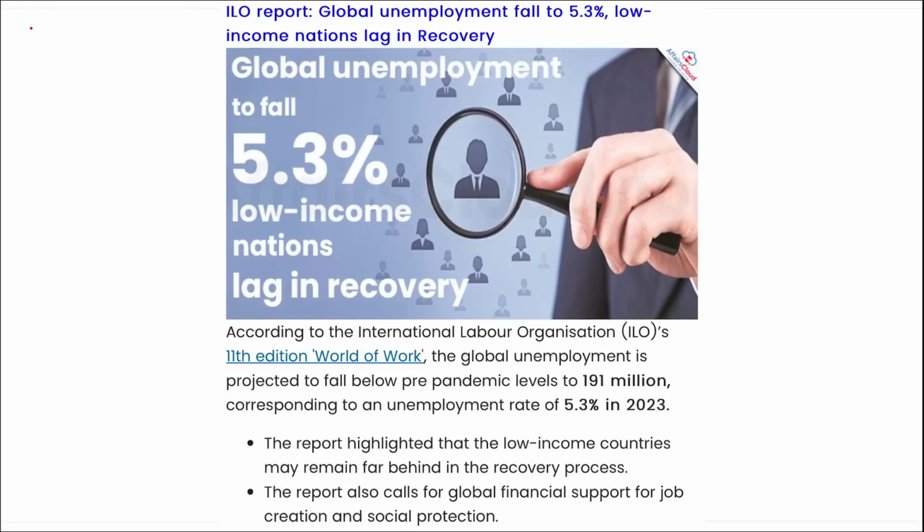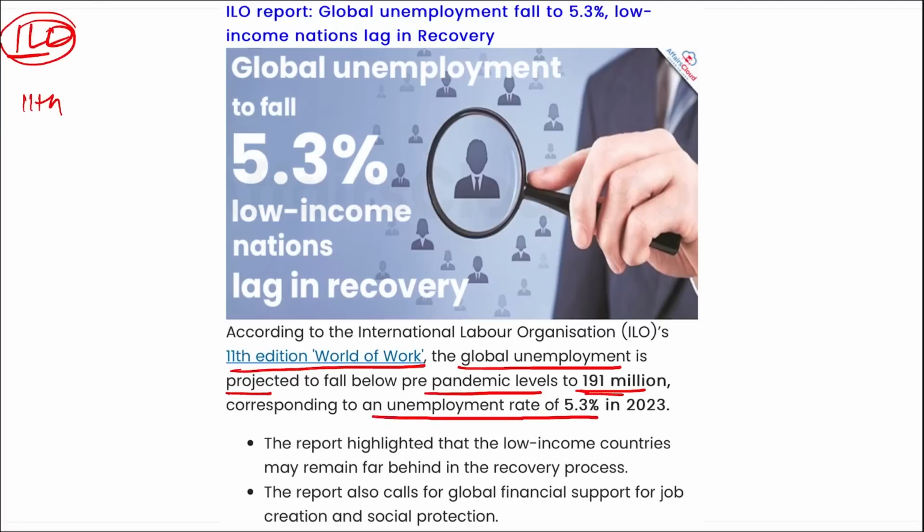Next is your ILO. What is ILO? International Labour Organization. Recently, ILO's 11th edition of the World of Work report was released, and it says global unemployment is projected to fall below pandemic levels to 191 million, corresponding to an unemployment rate of 5.3% in 2023.